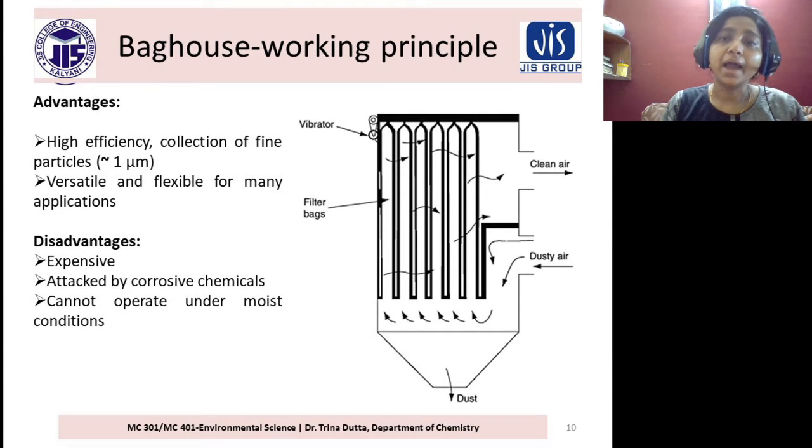Advantages: highly efficient. Collection of particle size is approximately 1 micrometer, that means very fine particles it can separate. Versatile and flexible for many applications. Disadvantages: it is expensive, attacked by corrosive chemicals, and cannot operate under moist conditions.